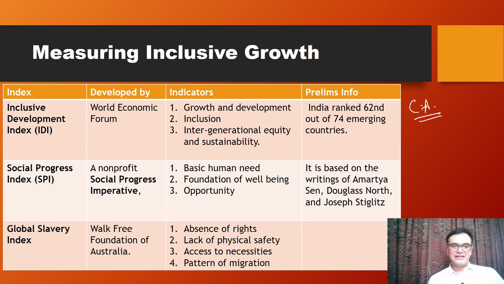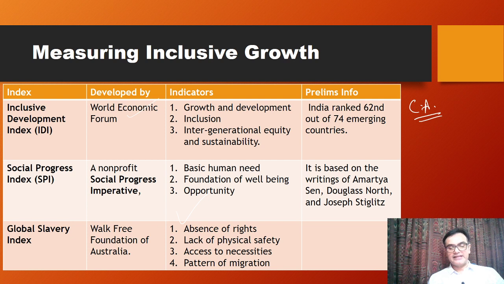The first is the Inclusive Development Index. It is given by the World Economic Forum. The indicators are growth and development, inclusion, and intergenerational equity and sustainability. And a prelims-based piece of info is that India ranked 62nd out of 74 emerging countries here. So our rank is not very good on the Inclusive Development Index. Next is the Social Progress Index. It's a non-profit, Social Progress Imperative, that has formed this particular index.